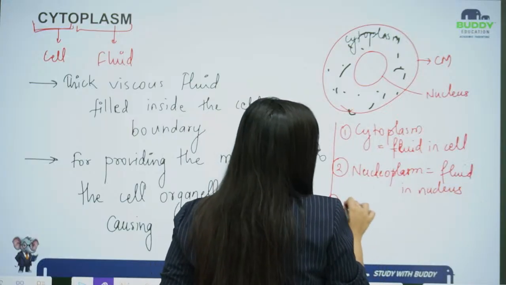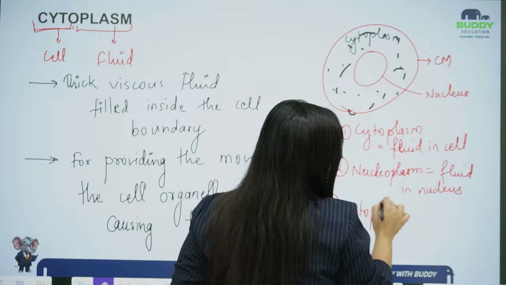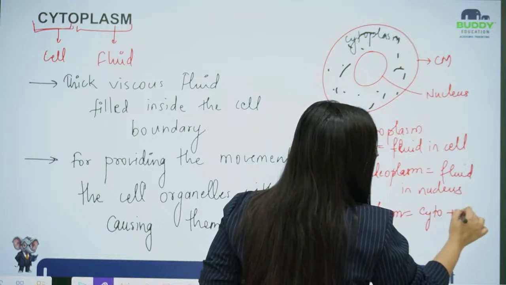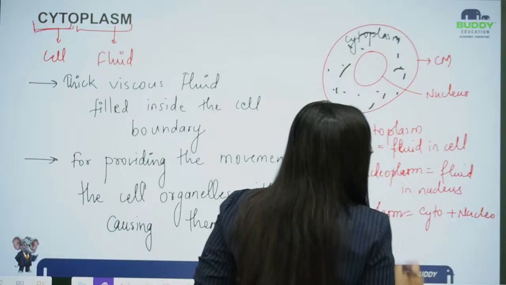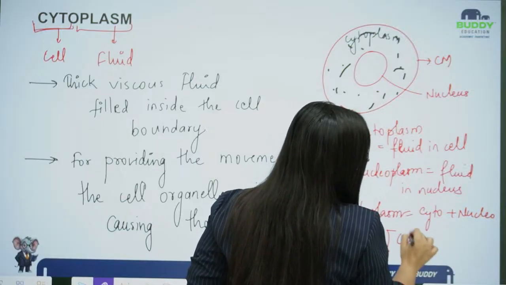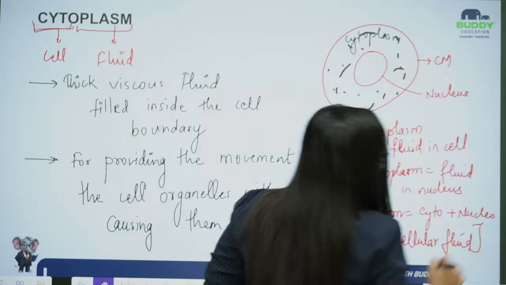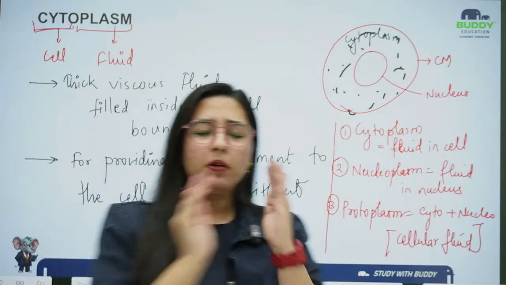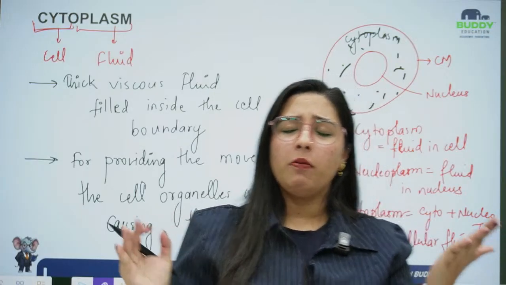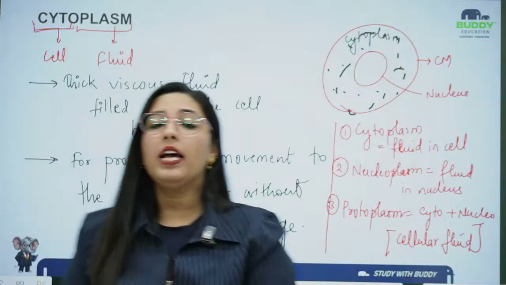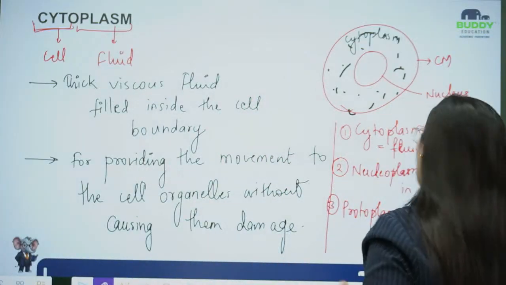And third we have protoplasm. This protoplasm is basically the combination of cytoplasm plus nucleoplasm. So basically the whole cellular fluid is known as protoplasm. The complete cellular fluid I am talking about, beta, the complete cellular fluid that fills the cell, is known as protoplasm.